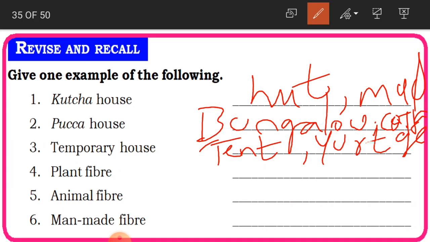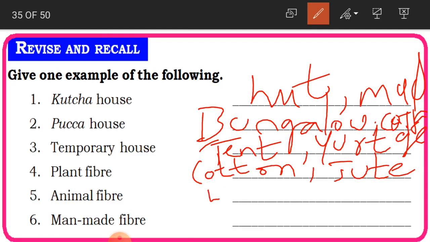Plant fiber, the fiber which we get from the plant. For example, cotton, C-O-T-T-O-N, and also jute, J-U-T-E. Now another one is animal fiber.